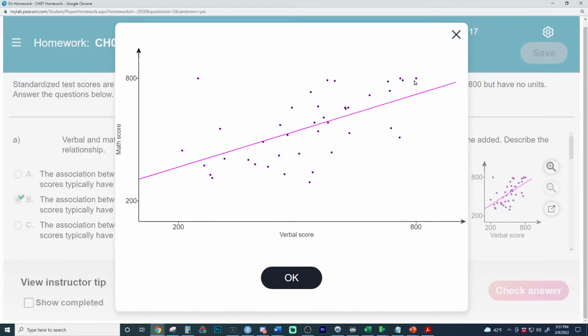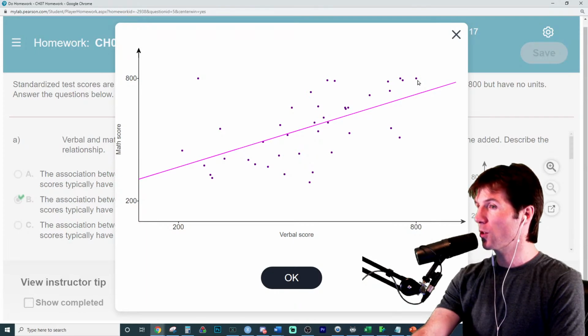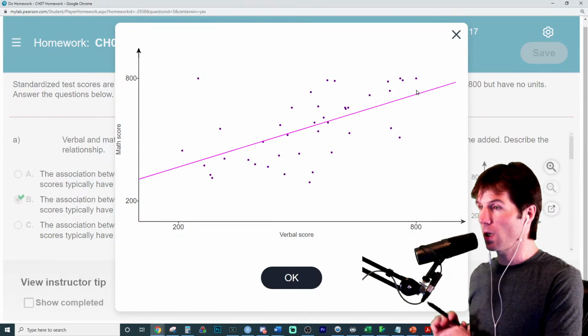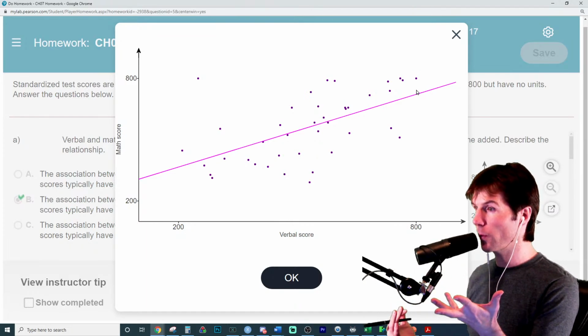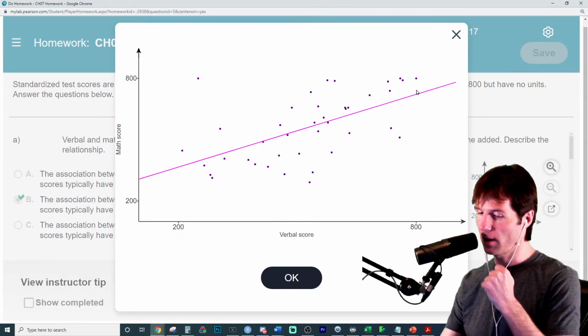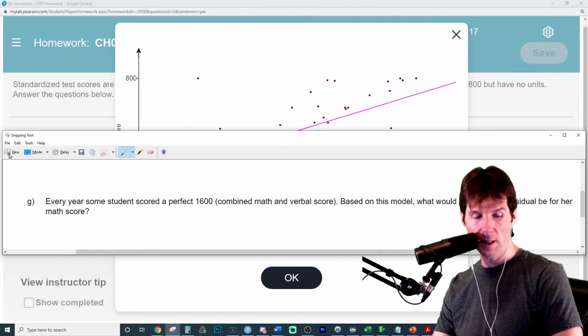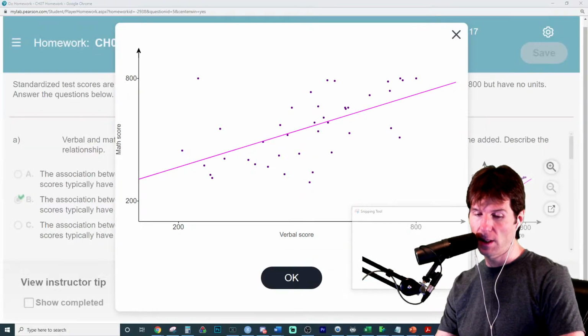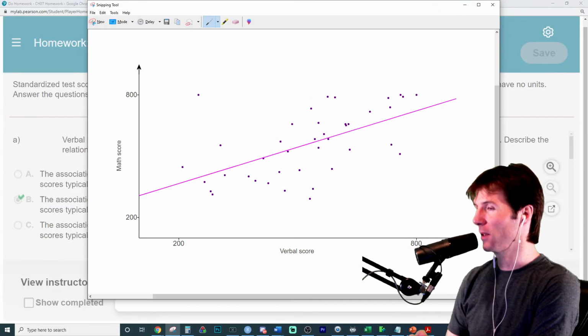So if you think about this, this person made a perfect 800. Tell me one thing you know about the residual you're looking for. What do you know for certain about the residual? This person made a perfect 1600. Just tell me theoretically, looking at this right here, I know that the residual has to be what?